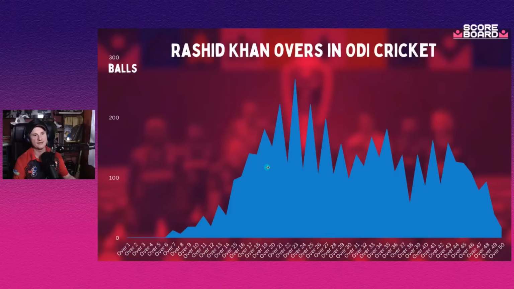But I would say that the bigger issue at the moment is probably not the fact he got hidden today, although it certainly didn't help. I think the bigger issue at the moment is that he continues to go for lots of runs against very good batting lineups. It happened again today. He kind of went missing twice for Afghanistan today. He went missing when they needed him to bowl, and then he went missing when he was actually bowling.